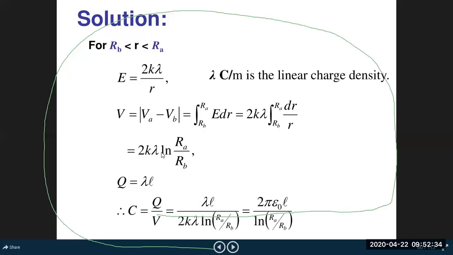Now, this ln is nothing but log, because integration of dr by r equal to log r. So after placing in place of r, upper limit is RA, lower limit is RB. So log RA minus log RB equal to log RA divided by RB. So this is the expression for capacitance of cylindrical capacitor.